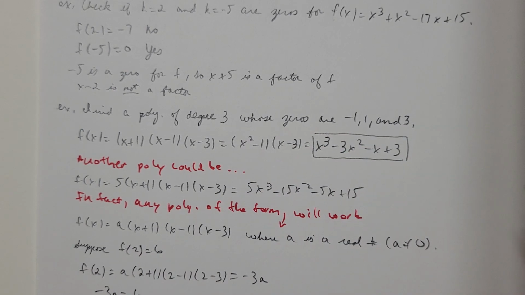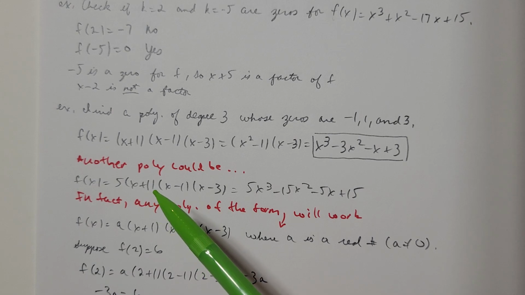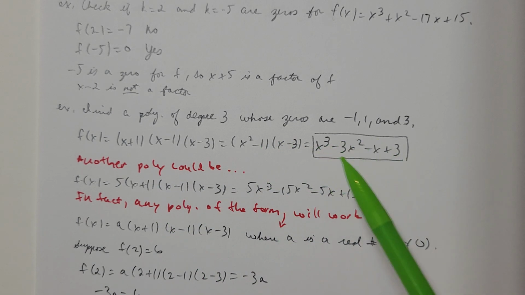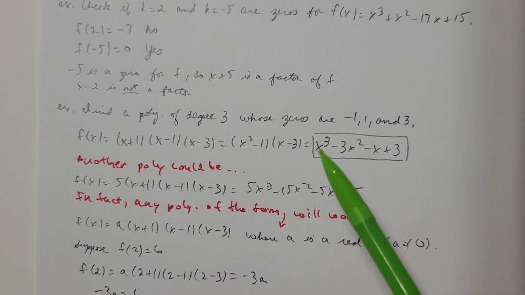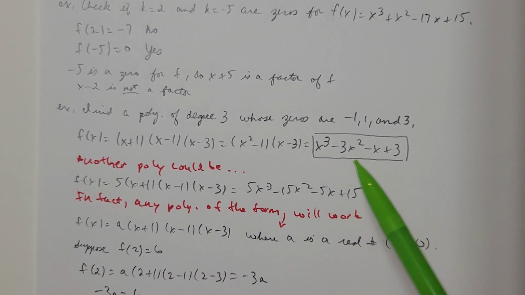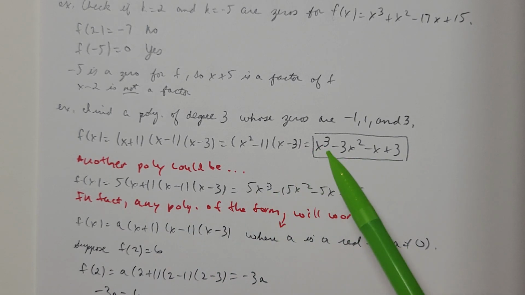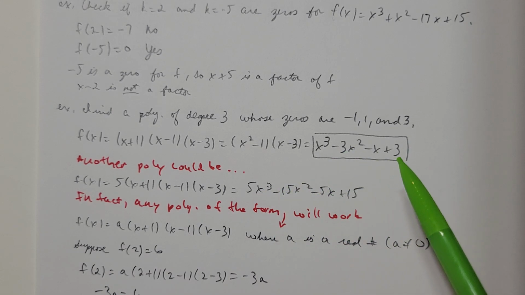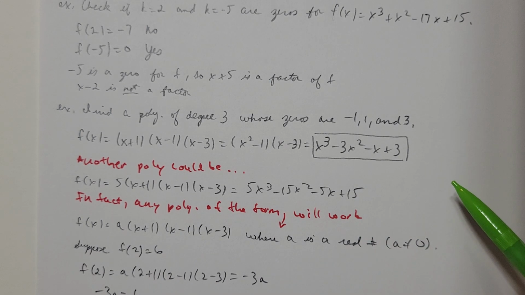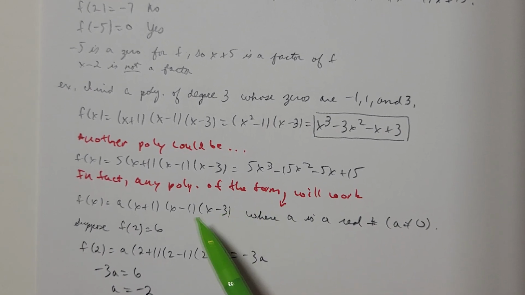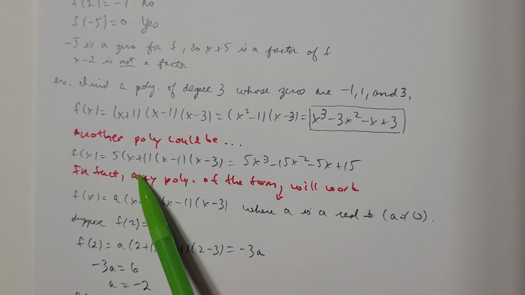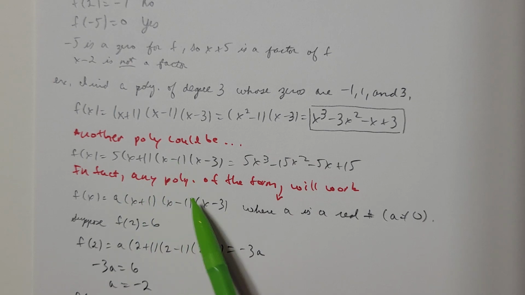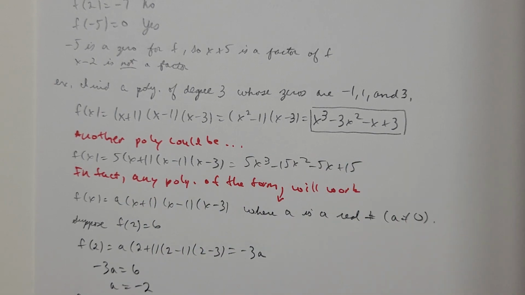So if I take this answer that's circled, and multiply by 5 on these 4 terms, another polynomial could be 5x cubed minus 15x squared minus 5x plus 15. In fact, there's infinitely many answers to this. Any polynomial of the form f of x equals a times x plus 1 times x minus 1 times x minus 3 will work, where a is some real number. A can't be 0 again.